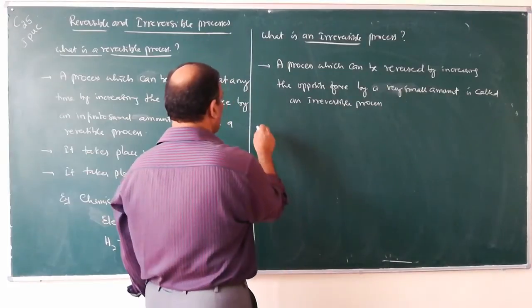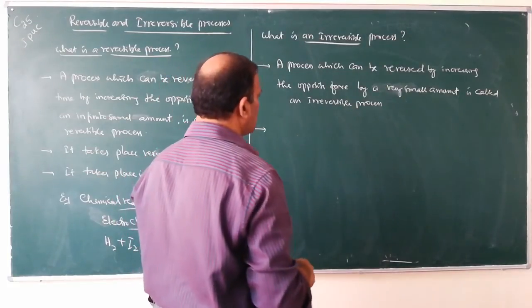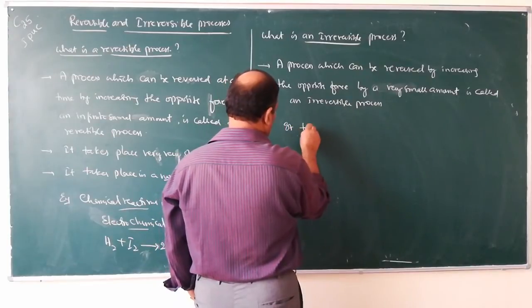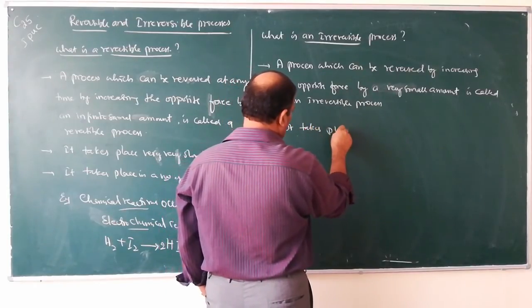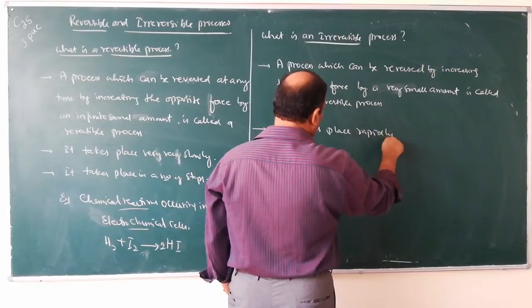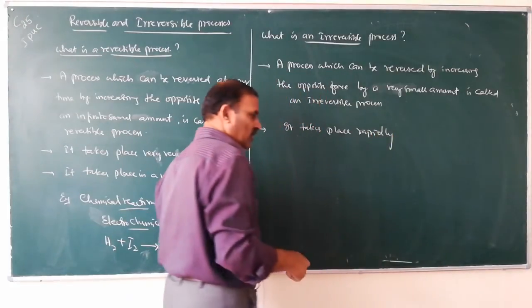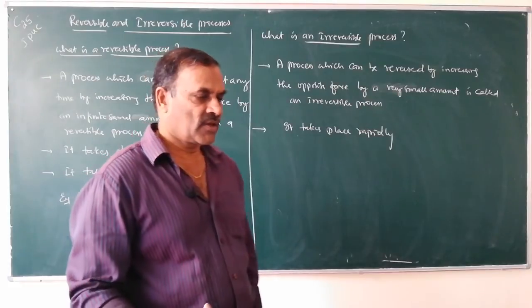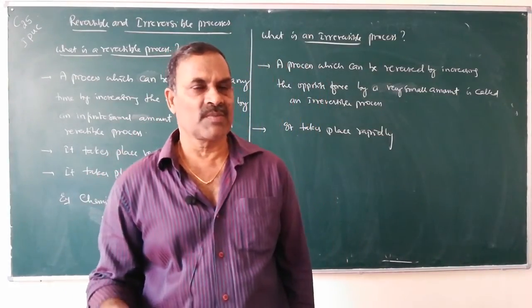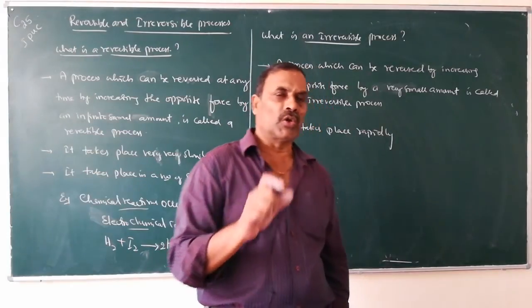What is the second point? It takes place rapidly. If you keep hot coffee in an open cup, what happens? After some time it becomes cold.